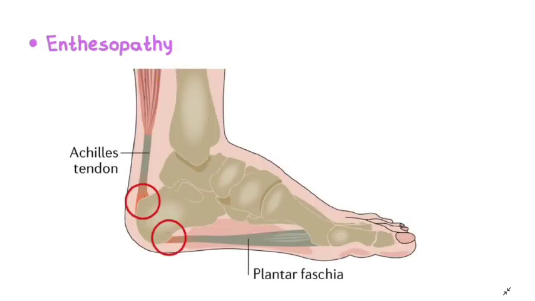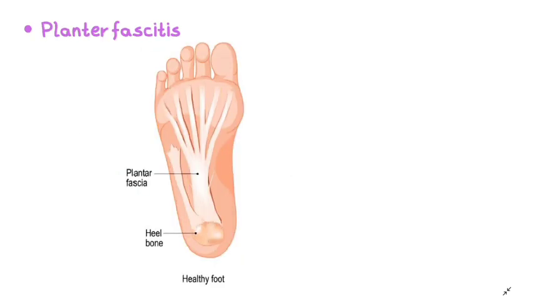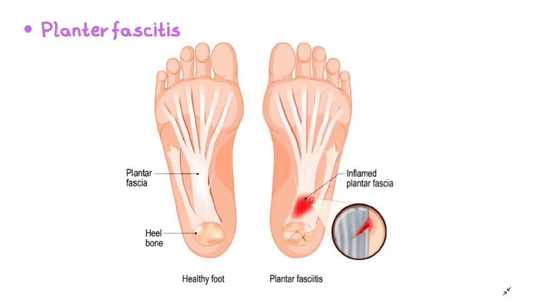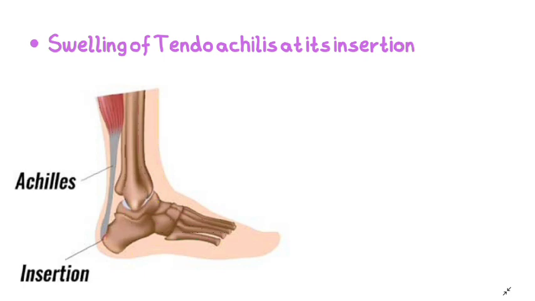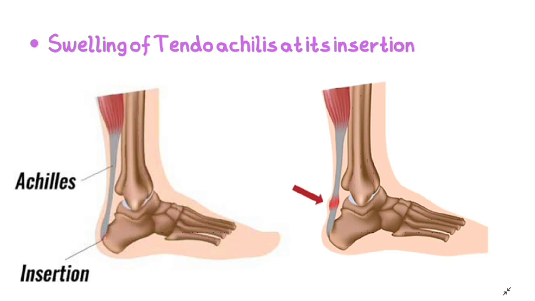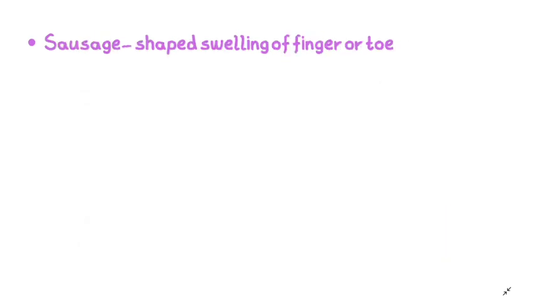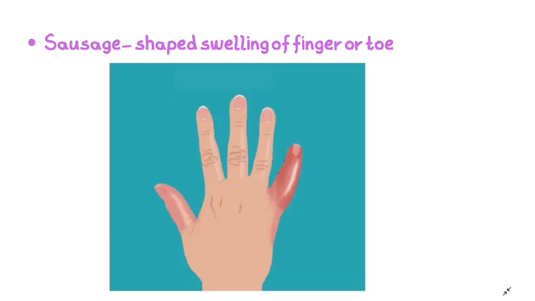Enthesopathy, that is inflammation or disease of the enthesis, where the tendon attaches to the bone, especially the Achilles tendon or tendocalcaneum. Plantar fasciitis, that is inflammation of the plantar fascia. Swelling of the tendo-Achilles at its insertion. It gets inflamed. Sausage-shaped swelling of finger or toe. It is also called dactylitis, that is inflammation of the finger.